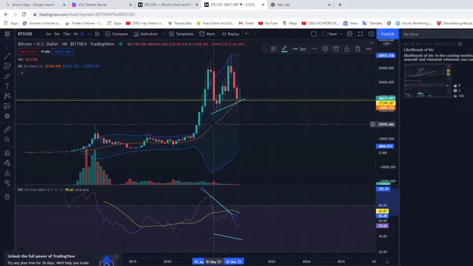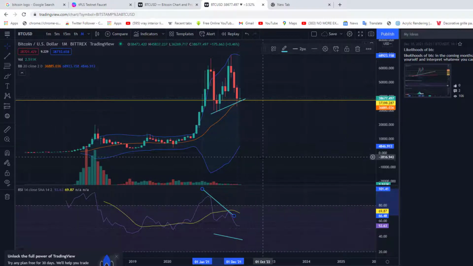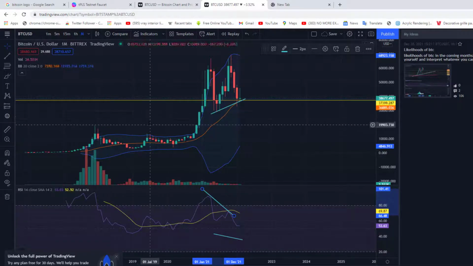So 20K seems to be a demand zone, a high demand zone where a lot of people want to get back into the market. And that is why that is a position or region where the market can strongly bounce back very well. So that's why I'm thinking that 20K is essential for the market, because any market that breaks its all-time high is supposed to do a retest of the previous all-time high, which is likely to play out at the worst of the bear market.